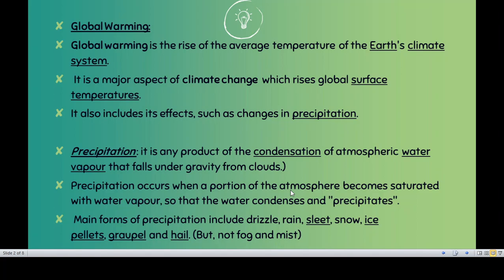So what do you mean by global warming? On an average, I would define global warming as a rise in the temperature of the earth's climate. So basically if anyone asks you what is global warming, the first answer is: it is a rise in the temperature of the earth's atmosphere. That's it, we call that global warming. But is this much enough to explain global warming? No. The reason is that it has many more patterns. For example, as I said, a rise in the temperature of the earth's atmosphere, meaning a rise in the earth's climate, is called global warming.